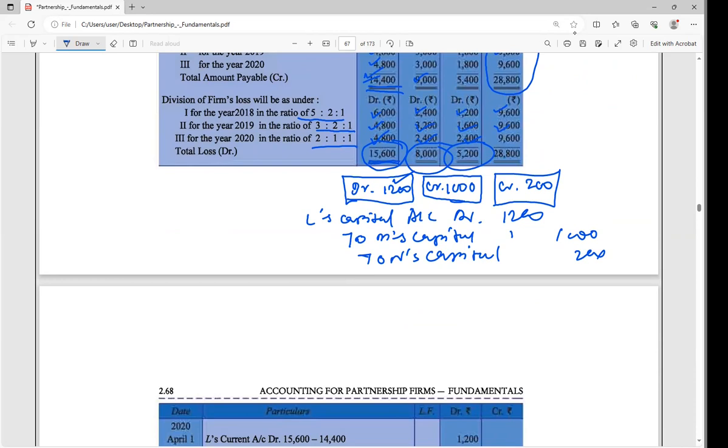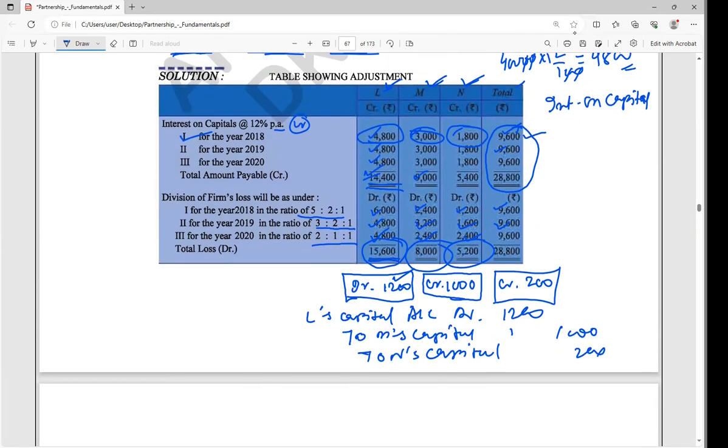Here interest on capital, we're writing it on credit, no? Tell again. Interest on capital is considered a credit entry, no? Yes, interest on capital is credit only. Interest on drawings is debit.